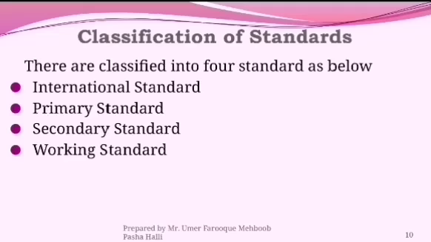International standard. This standard is defined on the basis of international agreement, so it is called an international standard. Second, primary standard. Primary standards are absolute standards having high accuracy. These are used as the ultimate reference standard, so this is called the primary standard. Next, secondary standard. Secondary standards are the basic reference standards used in industrial measurement laboratories.